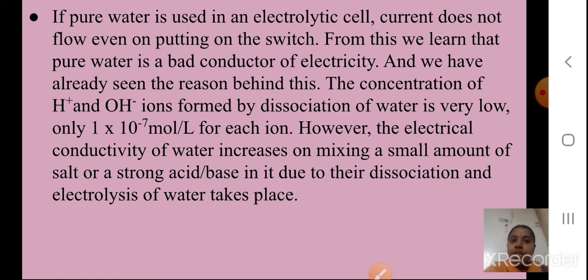So remember, students, pure water is a bad conductor of electricity, but we know that electricity can be conducted through water. The water which we are using is not totally pure. It contains some minerals, right? So that water can conduct electricity because of the mixing of a salt or an acid or a base. Okay, students, I hope you understood this part.